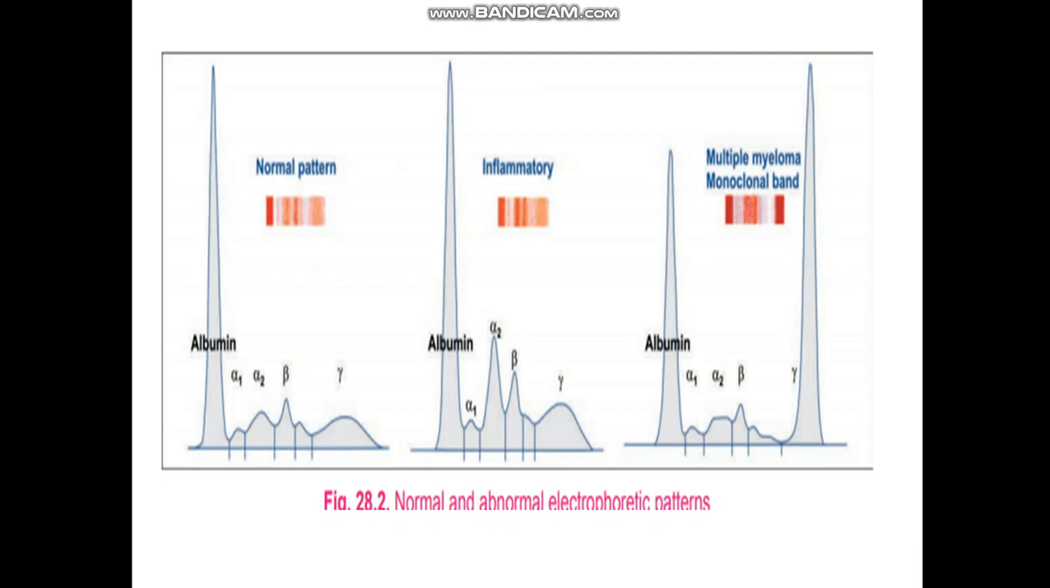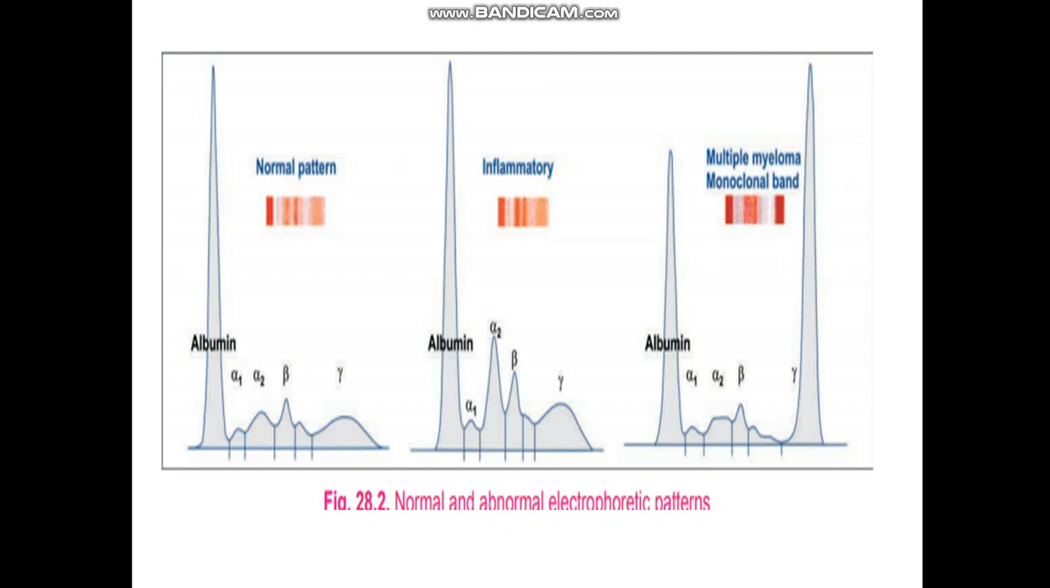Except gamma globulins, all the plasma proteins are synthesized in liver. Now, the abnormal patterns of clinical significance. First, in chronic infection, gamma globulin is increased, but the increase is smooth and wide based.